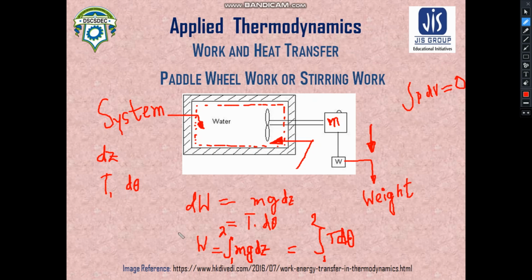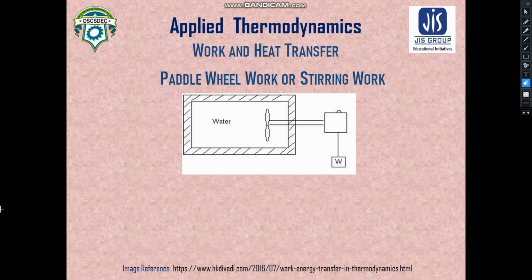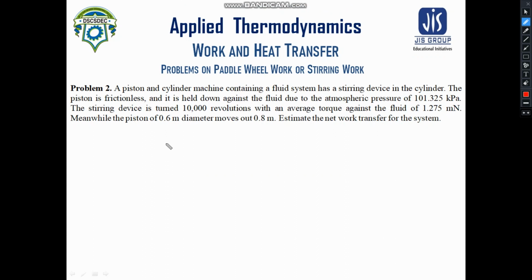I hope that it was understandable to you. You just need to remember the formula. This is nothing but the change in potential energy, that is mg dz, and you can also calculate the same from the perspective of torque and the angle of transmission. After the discussion on paddle wheel work or stirring work, let us take a problem and solve it so that we can understand the concept of paddle wheel work or stirring work much more efficiently.